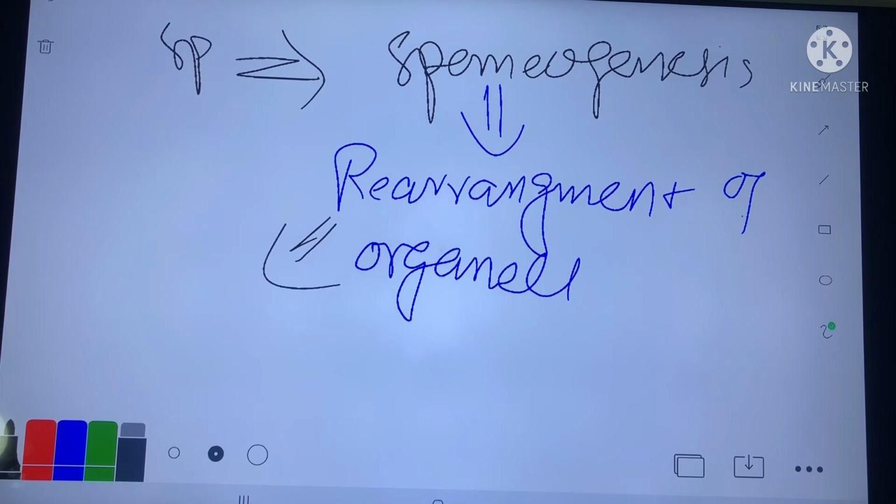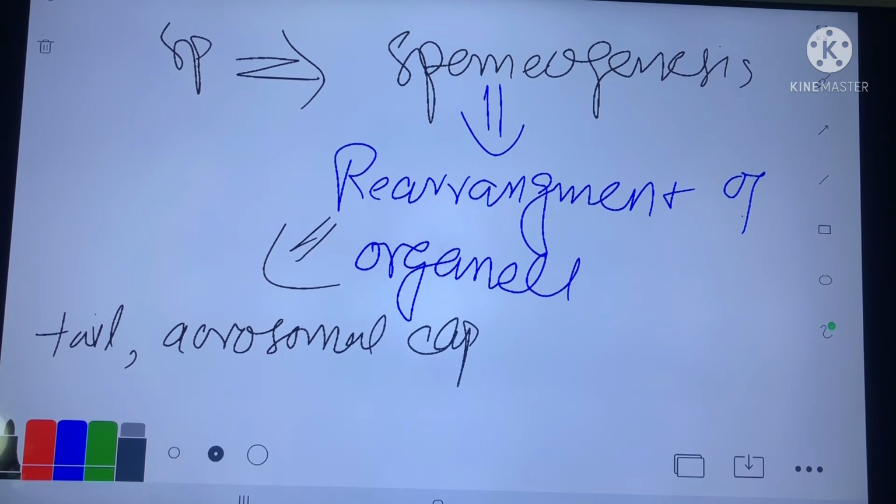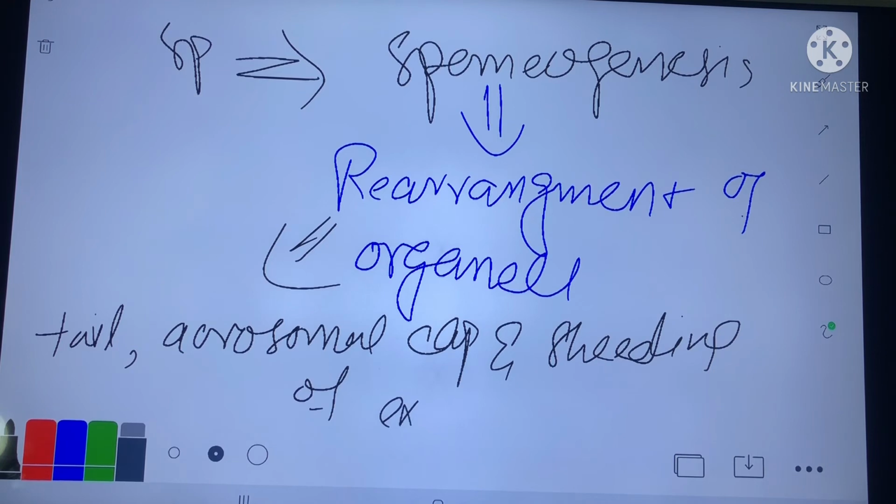In spermiogenesis, formation of tail, formation of acrosomal cap, and shedding of excess cytoplasm will occur.